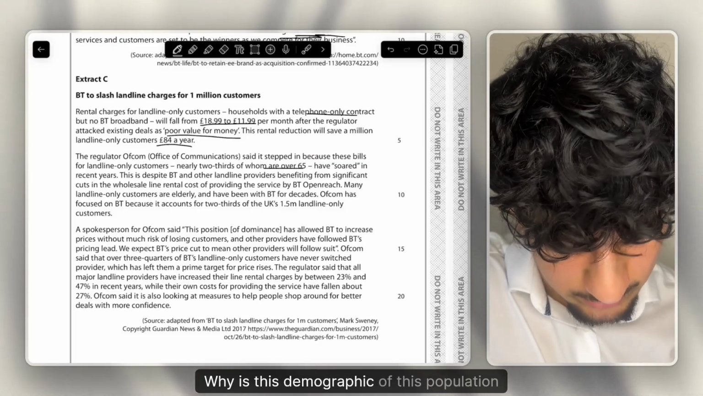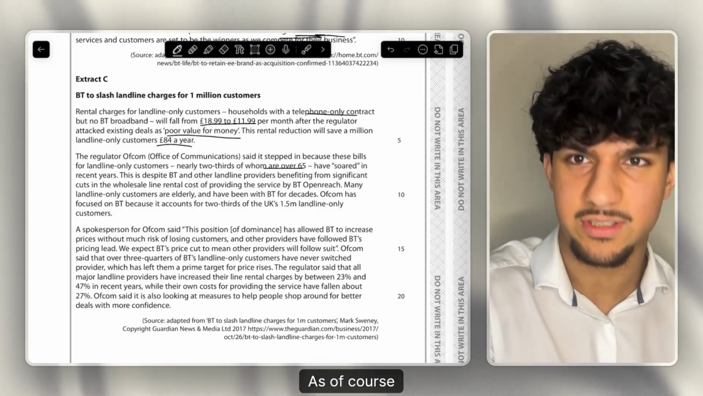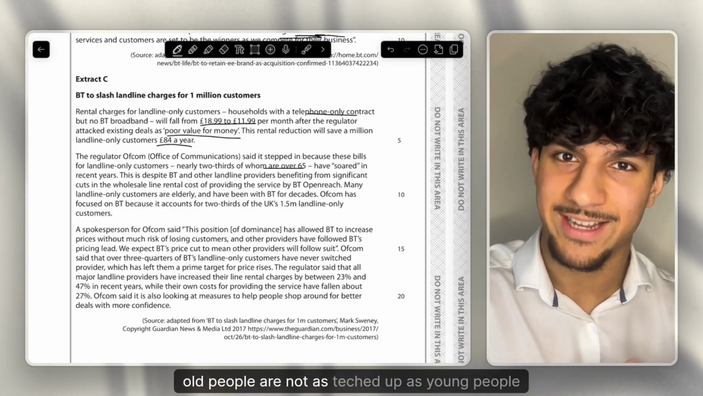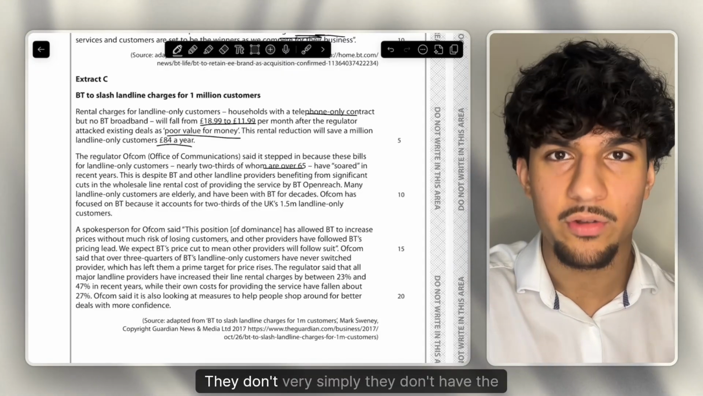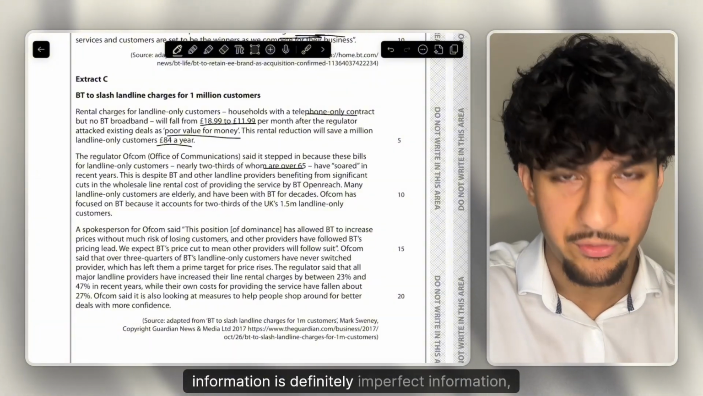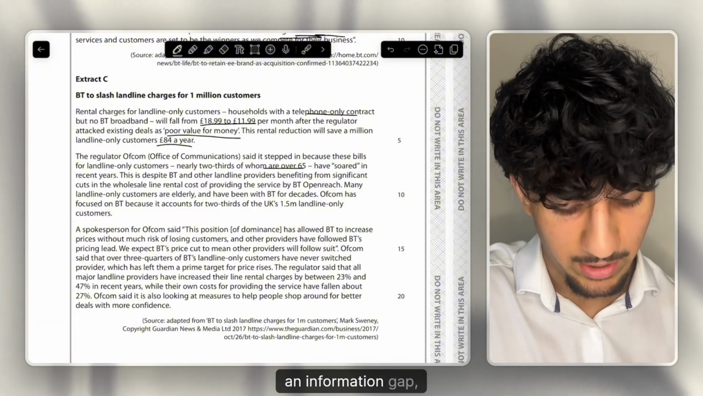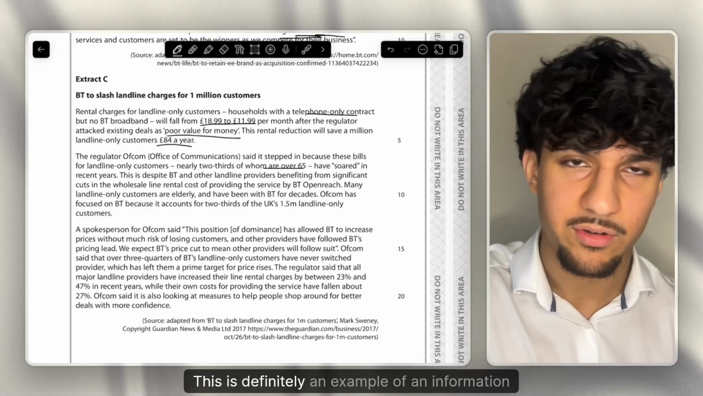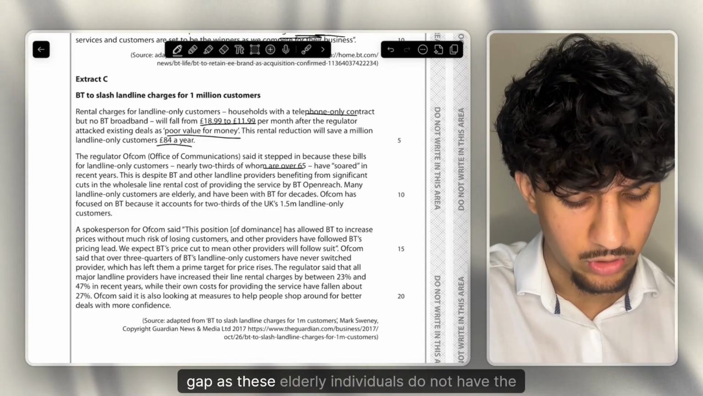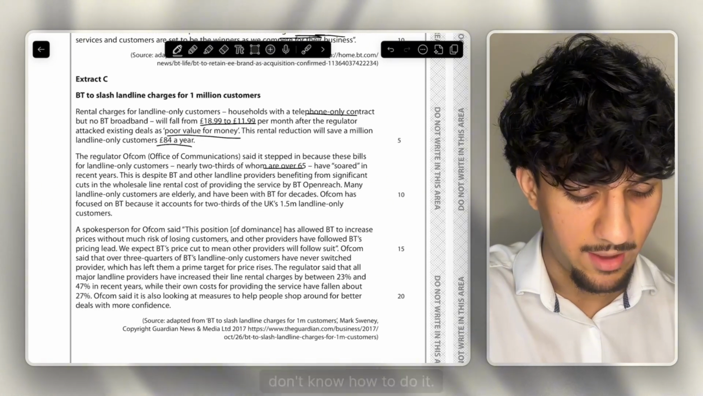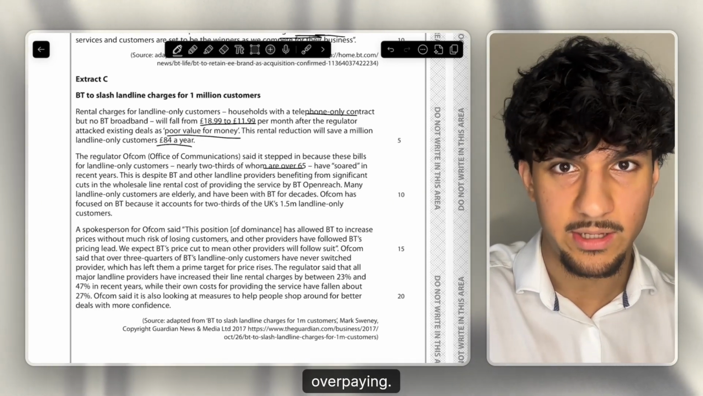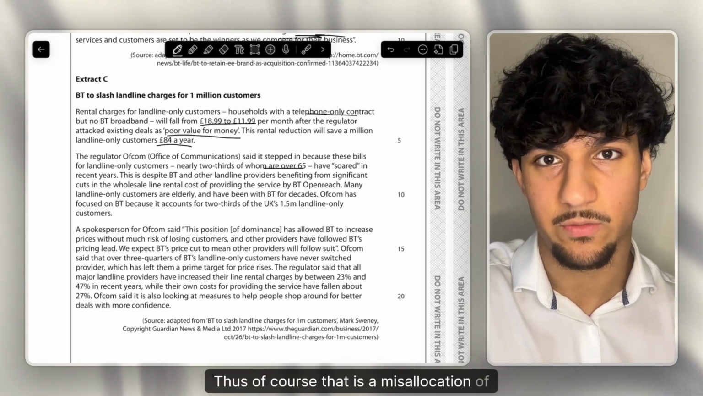Why is this demographic of this population interesting? As, of course, old people are not as teched up as young people. Therefore, how is that going to affect the ability to switch? Very simply, they don't have the information. It is definitely imperfect information, an information gap, asymmetric information. This is definitely an example of an information gap, as these elderly individuals do not have the correct information, don't know how to do it. Therefore, it means that they will end up overpaying. Thus, of course, that is a misallocation of resources.